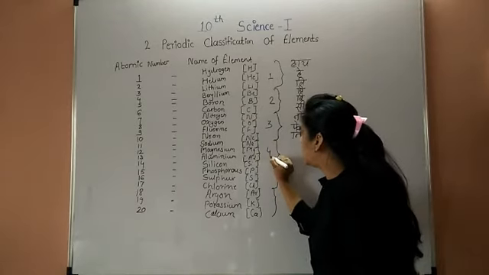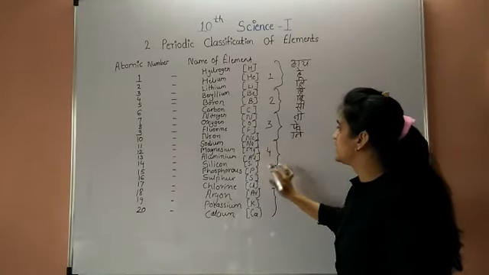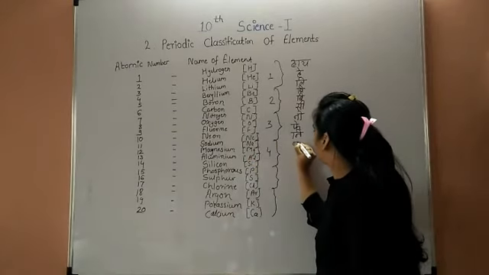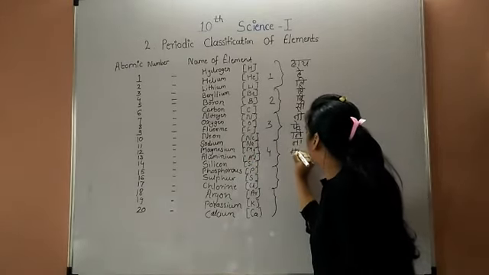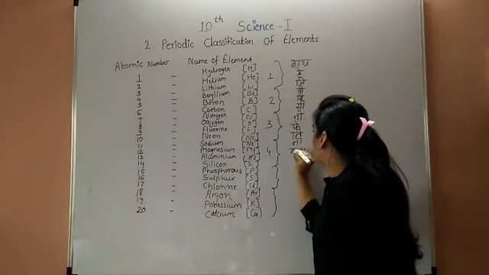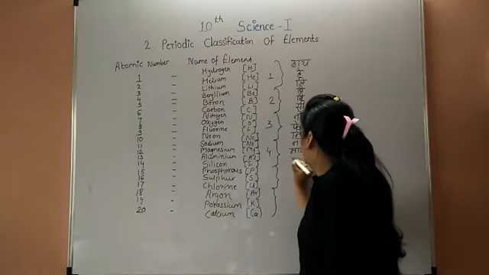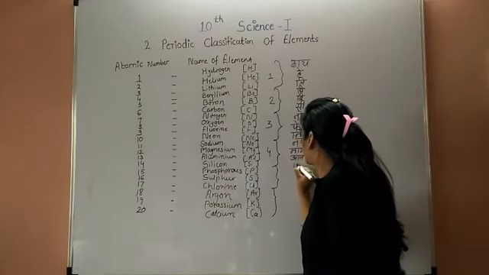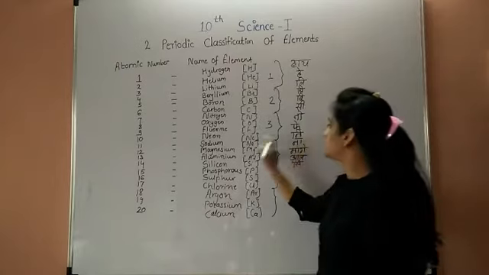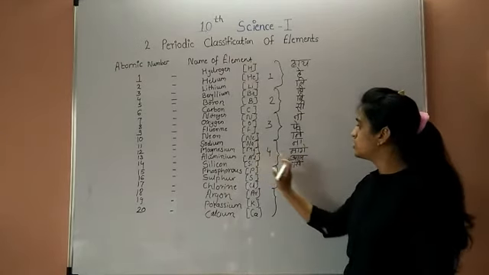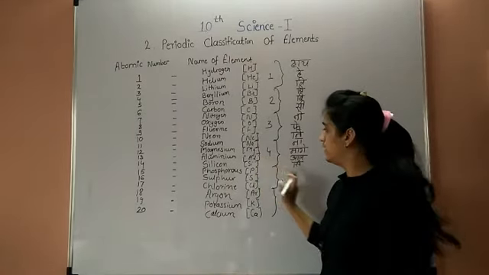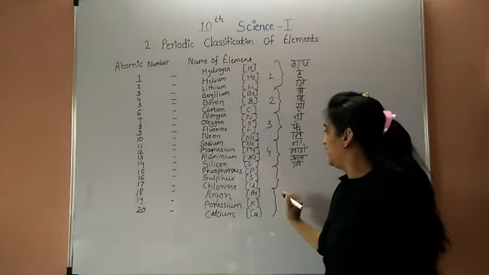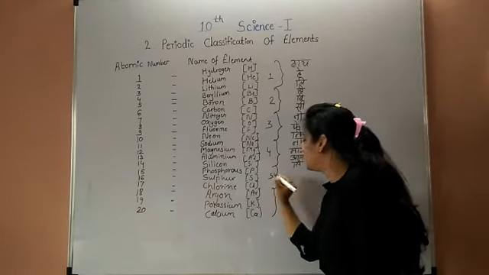The next, fourth part is "Na Mg Al Si". Na means sodium, Na; Mg means magnesium, Mg; Al means aluminium, Al; and Si means silicon. The silicon symbol is Si.